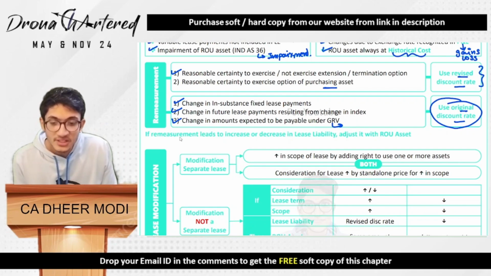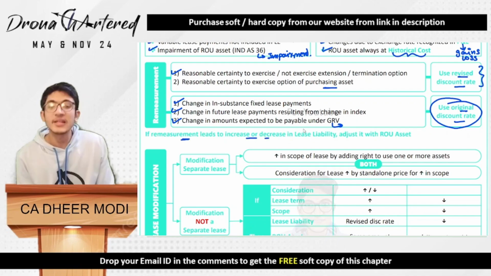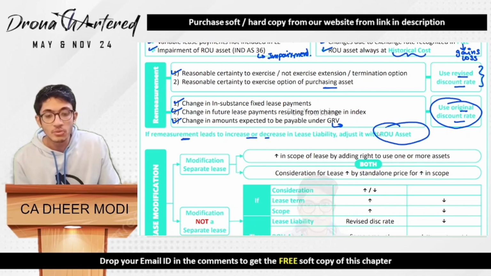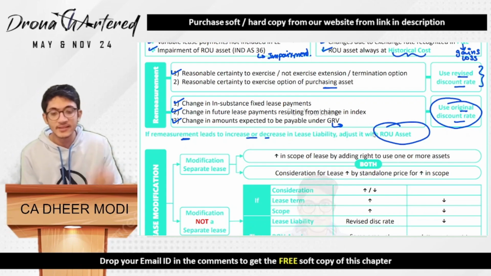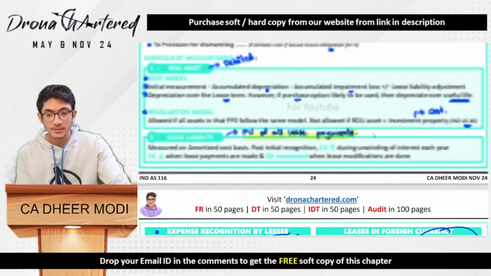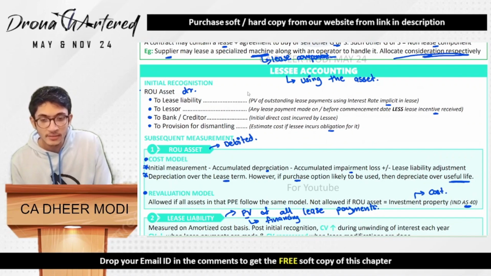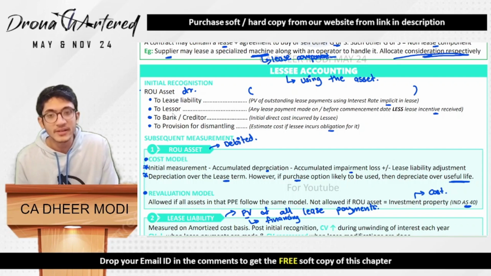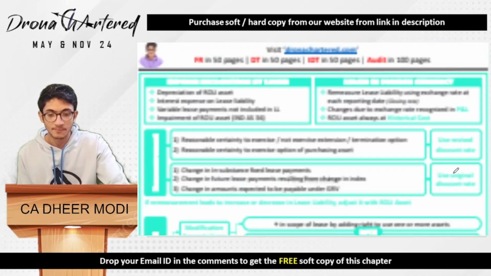So in case of remeasurement, if it leads to an increase or decrease in lease liability, you will adjust it with your ROU asset. Of course, somewhere you will have to adjust it, so that will be adjusted against the ROU asset. So if you see this journal entry that we had done over here, your ROU asset is blank, there is nothing written here, because this is basically the sum of all credits. So if there is any change in lease liability, it will automatically take place in your ROU asset.